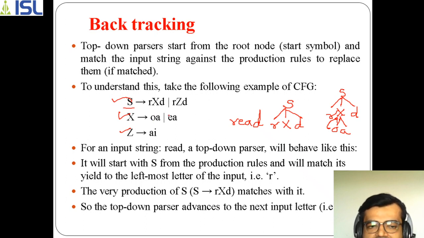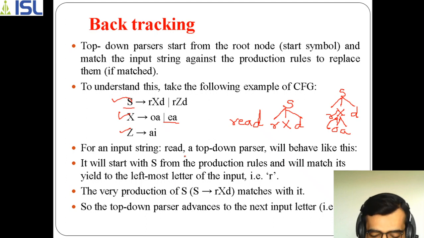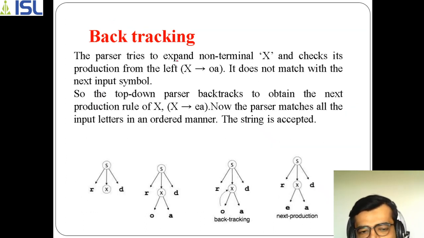Then what is the next option of X? You will get EA, the second option is EA. So finally, instead of OA, it reads as READ, because it goes for the next option. So finally you will get read. In that way this backtracking works here, and this is how the basic parser performs. Here is the example I just showed you.